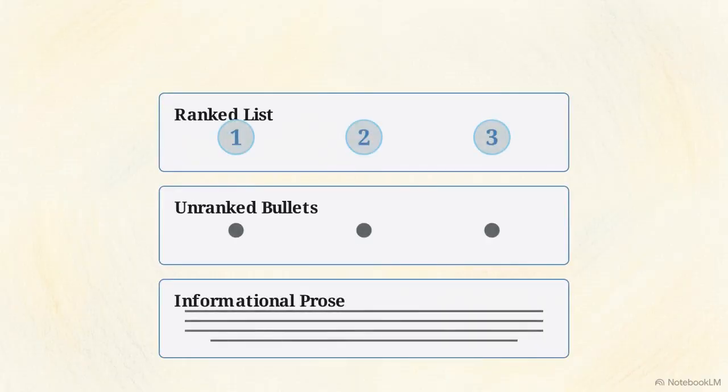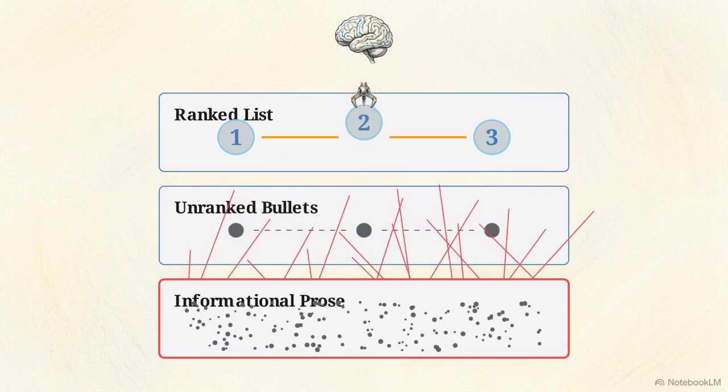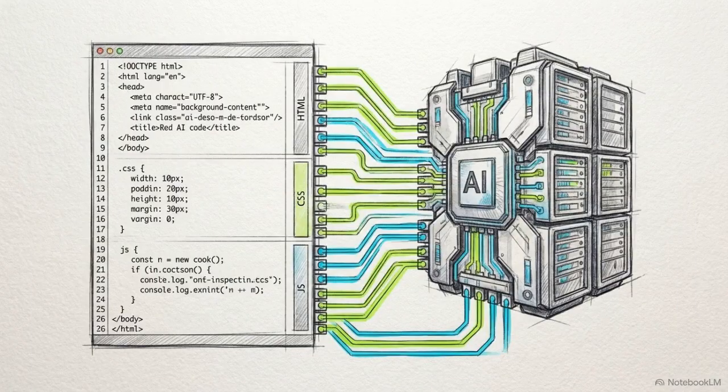This hierarchy illustrates AI preferred formats. AI parses structured data more reliably than prose. Ranked lists sit at the top. Their sequential numbers establish explicit mathematical relationships. Conversely, unranked bullets and articles offer weak parse signals, making the AI lose confidence in your data's relationships. Structural formatting serves as the API that allows an AI to ingest your content.